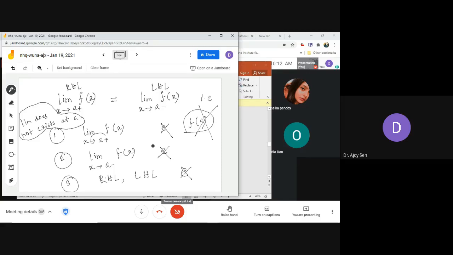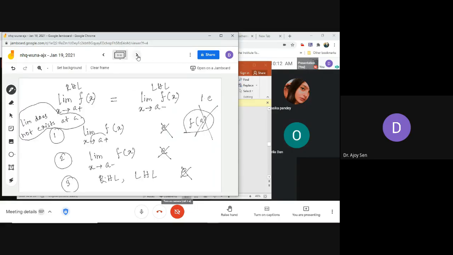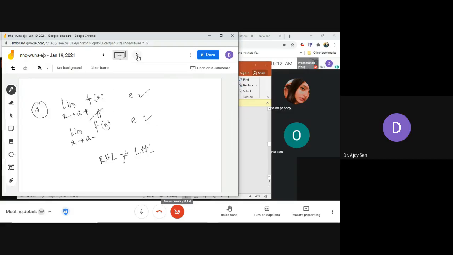You can take some functions, or you can try on your own, because you have some ideas on limit. So your task for the next day is to go through the limit. I will post some part from the book for your reading, and you will make sure that you do these drawings. Number one, these two functions you should draw on your own, and second, these 4 conditions which I have mentioned.